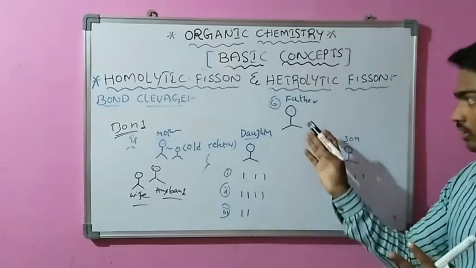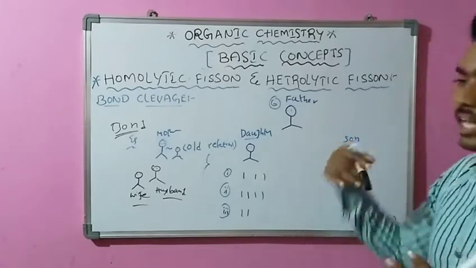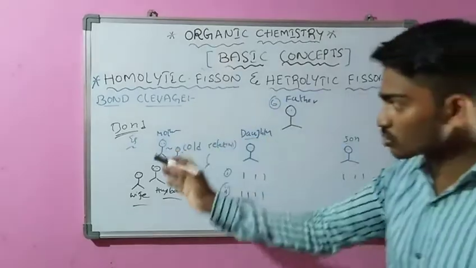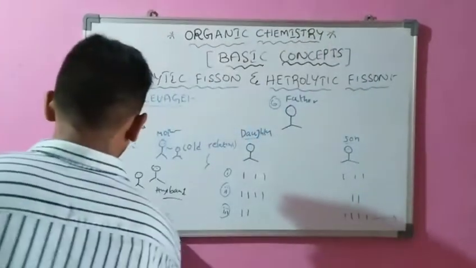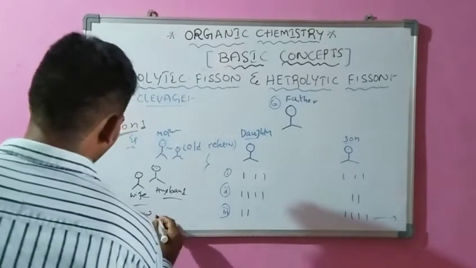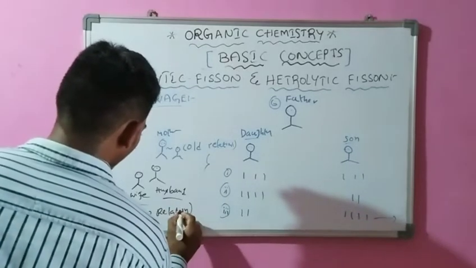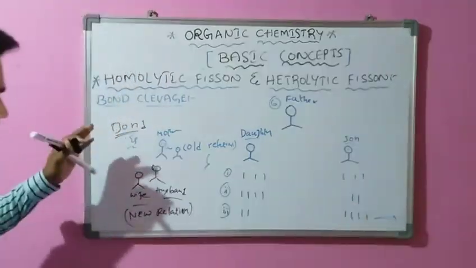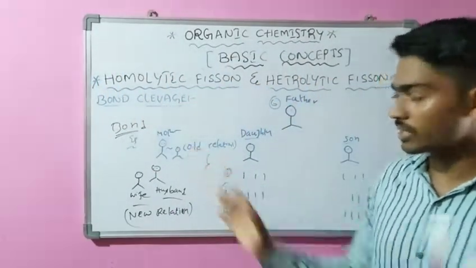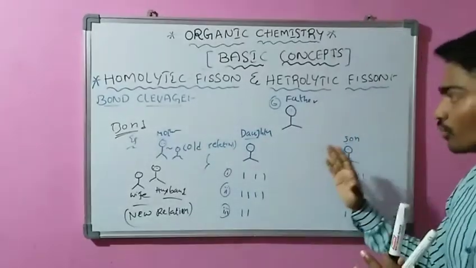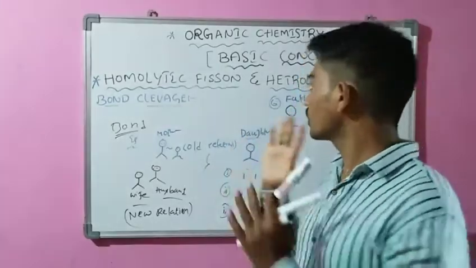A father divided these 6 chocolates between his daughter and son, and these 3 cases help in homolytic and heterolytic fission. Another story: this is the old relation and this is the new relation. This is nothing but a bond in chemistry words. A relationship is nothing but a bond. This story only helps in homolytic and heterolytic fission. Now we go to our topic, bond cleavage.